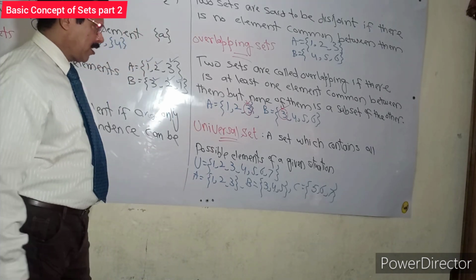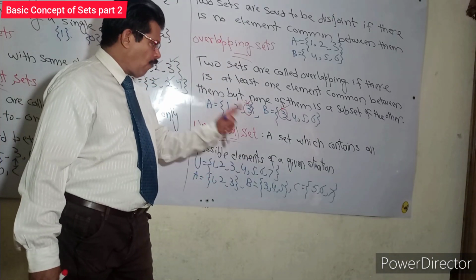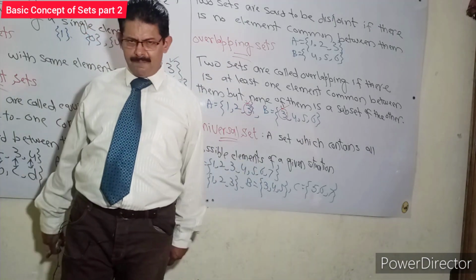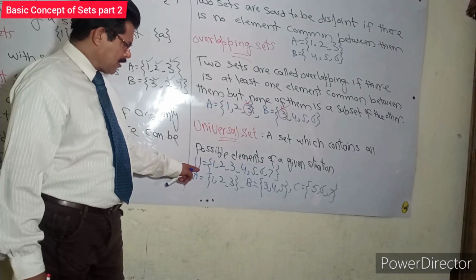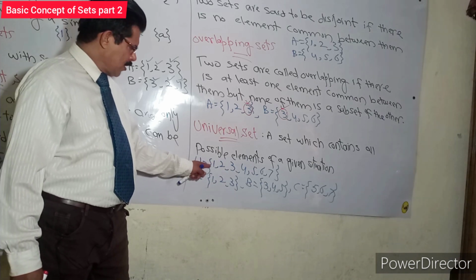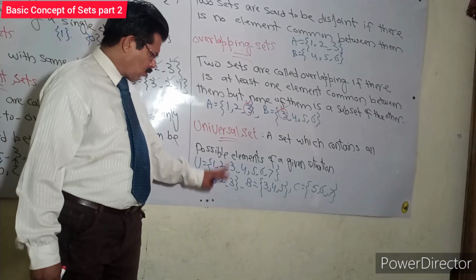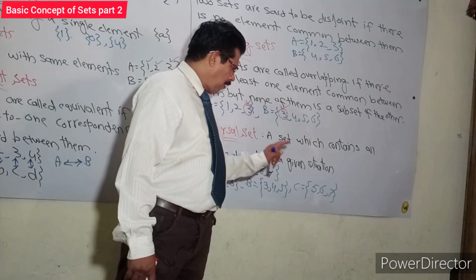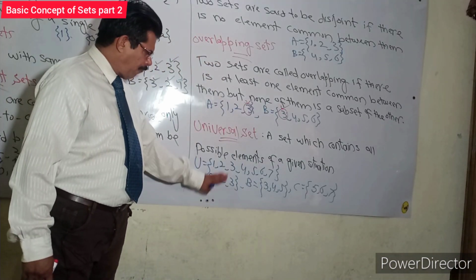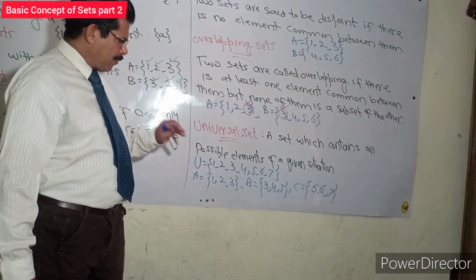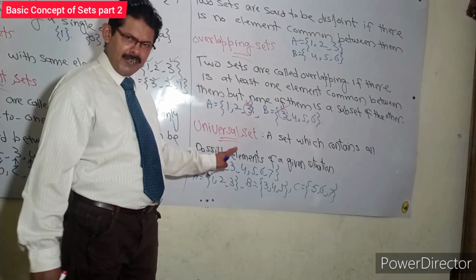Next, universal set. A set which contains all possible elements of a given situation. What does it mean? It can be explained with an example. The universal set is represented by U. U is 1, 2, 3, 4, 5, 6, 7. Set A is 1, 2, 3. Set B is 3, 4, 5. Set C is 5, 6, 7. All elements of set A are also found in the universal set. All elements of set B are also found in the universal set.